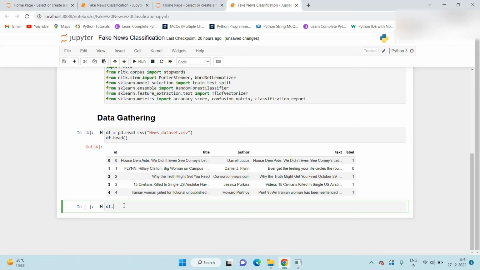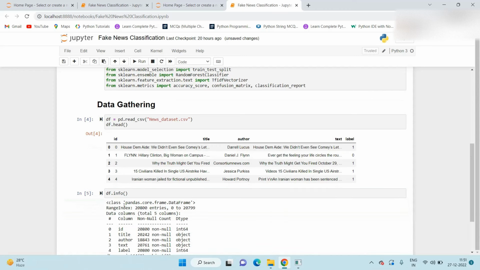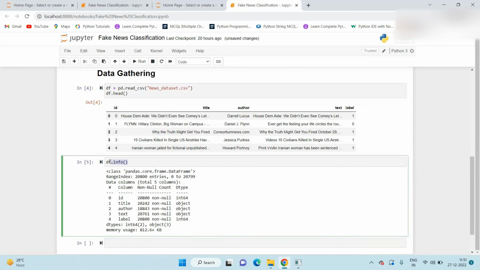Once we read the data frame, we can go to the df.info function. By using this function, we will get more information related to our data. Here we can easily identify how many rows there are. Here they mention 20,800 entries are available.